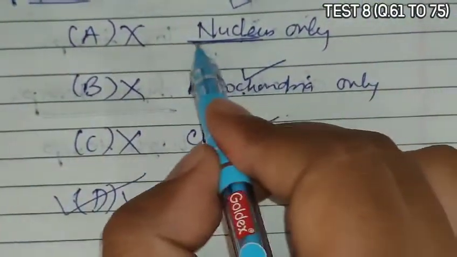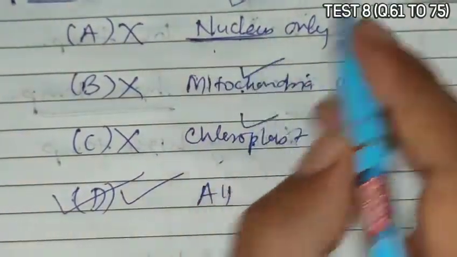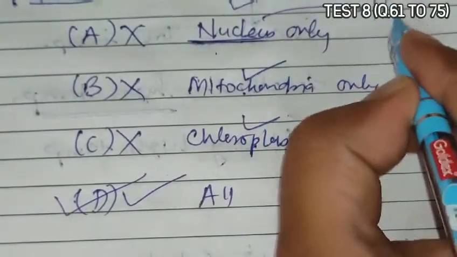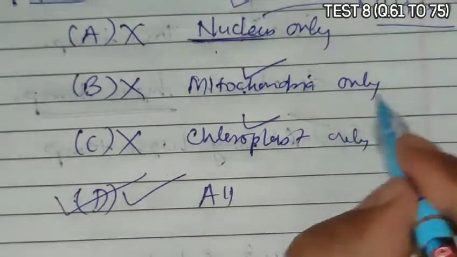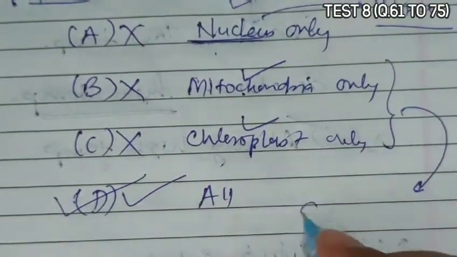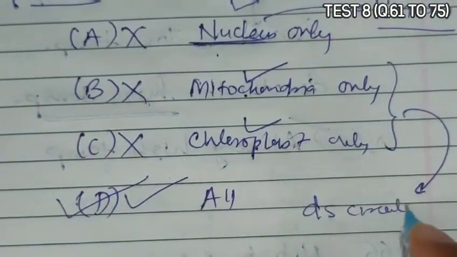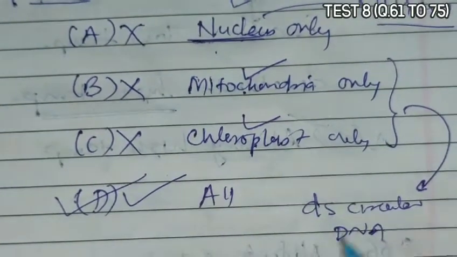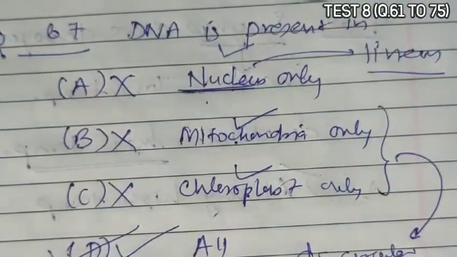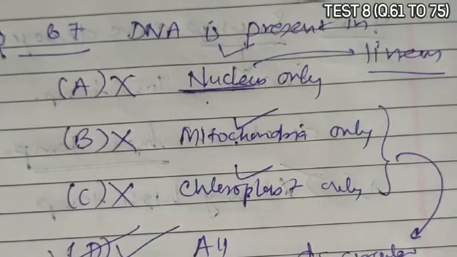Now remember, in the nucleus they have linear DNA usually, and mitochondria and chloroplast have double-stranded circular DNA. So in question 67, all have their own DNA.